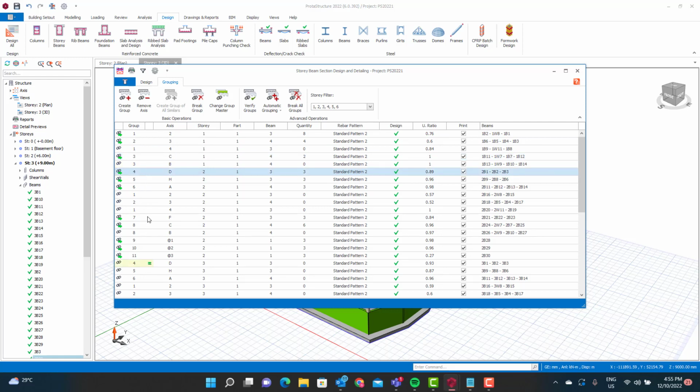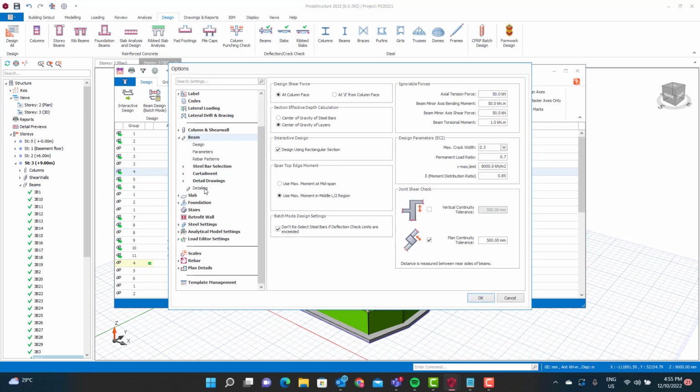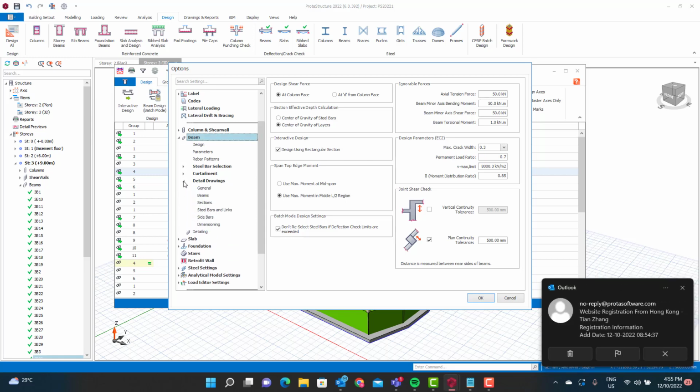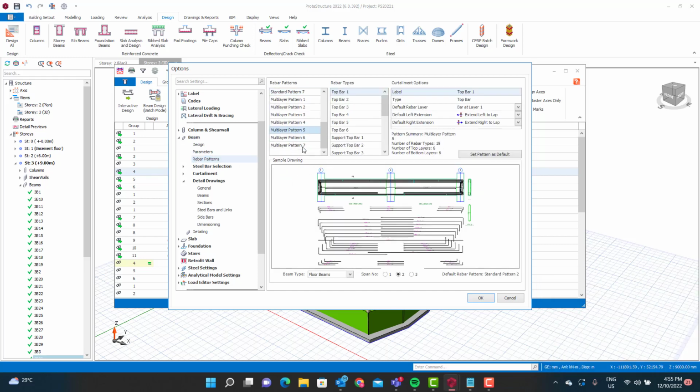Now we've also, with this release, introduced a new optimized rebar layers or multi-layer pattern. So you might recall before when I was looking at the settings and parameters that you do have options here for different design patterns, and there are options in here for rebar patterns that you can choose from. Various pattern arrangements.